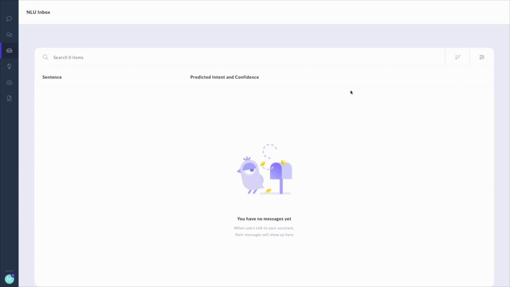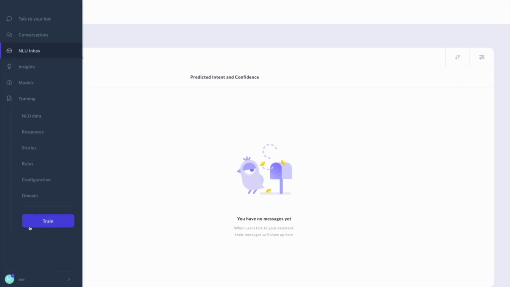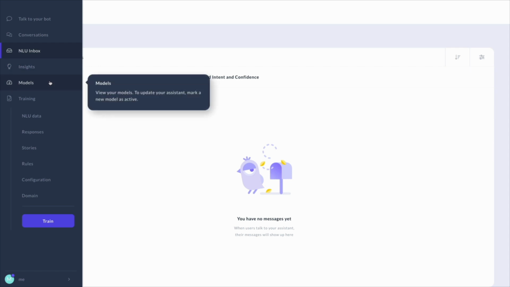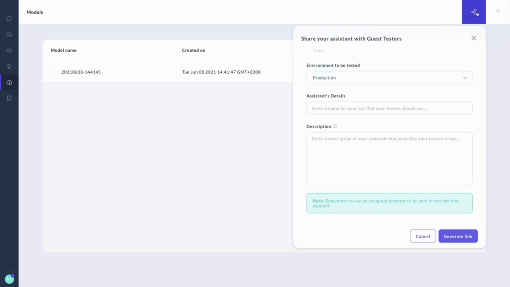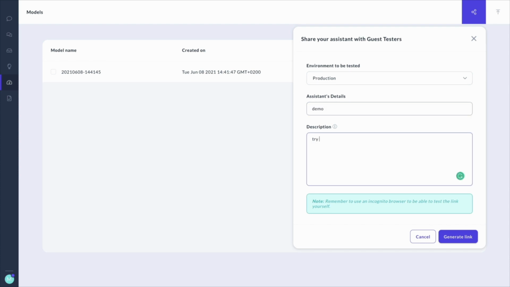From here, what I could theoretically do is hit this train button that you see over here. Theoretically, we have just collected new training data, so when I hit this train button, a new Rasa pipeline will be trained, and we should see a new model appear in the Models tab that we see listed here. This has been a very quick overview of some of the features in Rasa X, but by far one of the most interesting features is the button over here. From here, I'm able to create an interface that I can give to users that don't have the Rasa X credentials. I can say this is going to be a demo, and from here I can generate a link.